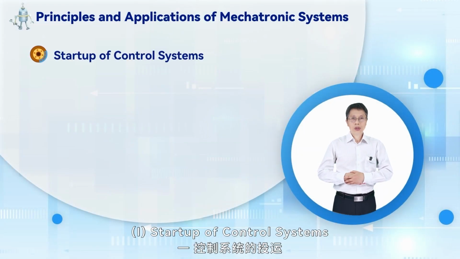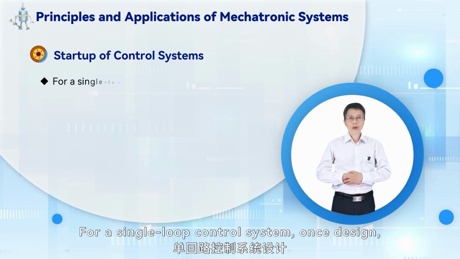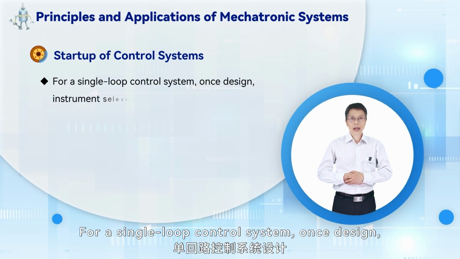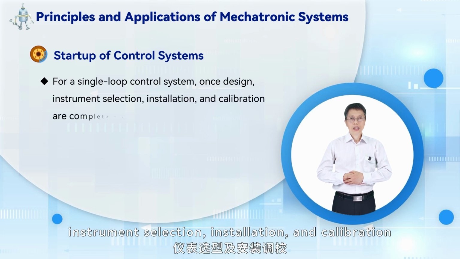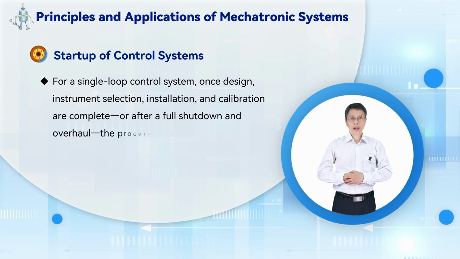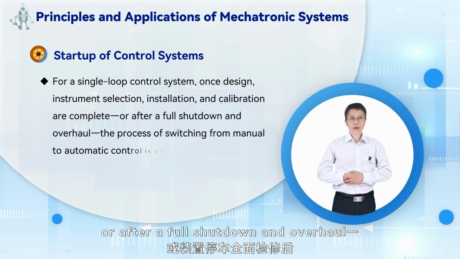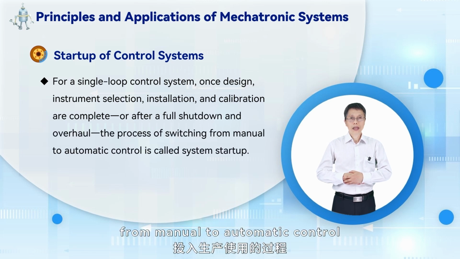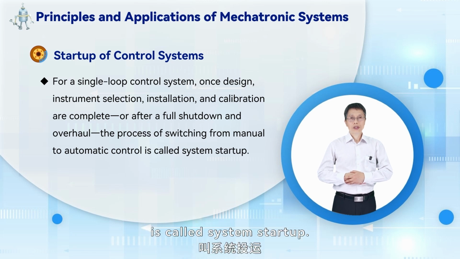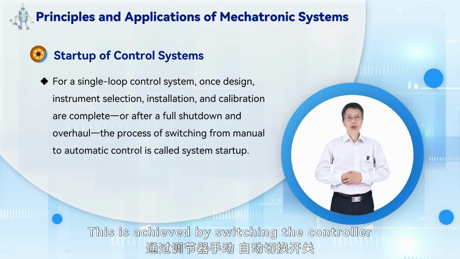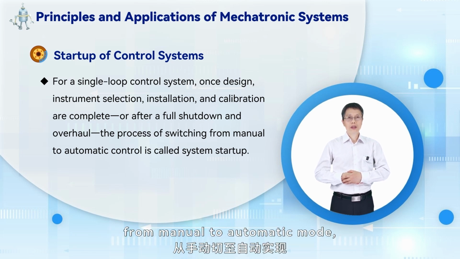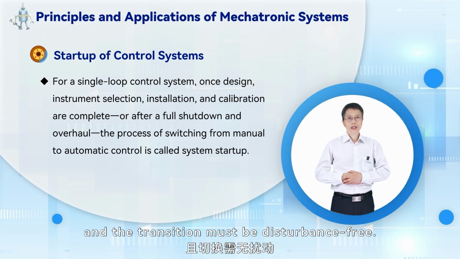1. Startup of control systems. For single-loop control system, once designed, instrument selection, installation, and calibration are complete, or after a full shutdown and overhaul, the process of switching from manual to automatic control is called system startup. This is achieved by switching the controller from manual to automatic mode, and the transition must be disturbance-free.